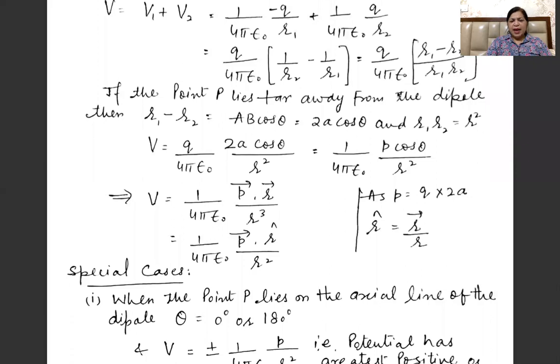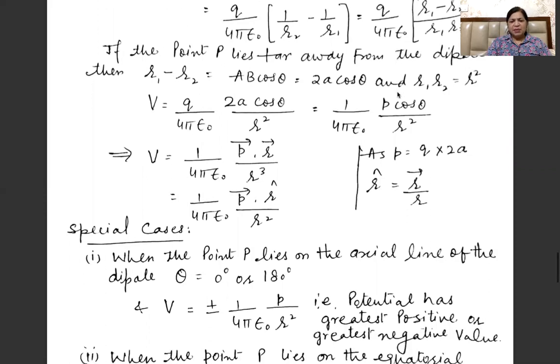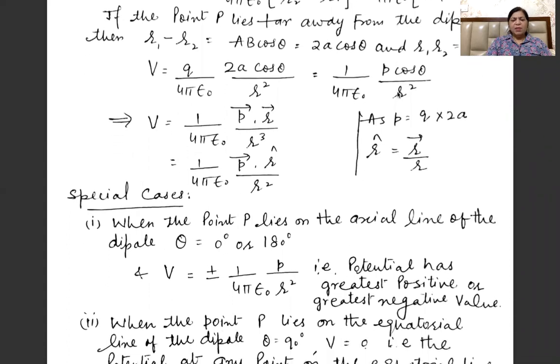So we can write it as 1 by 4 pi epsilon naught P dot R vector divided by R cube, where R is a vector and R cap is R vector divided by its magnitude.